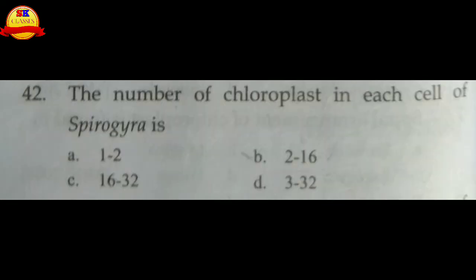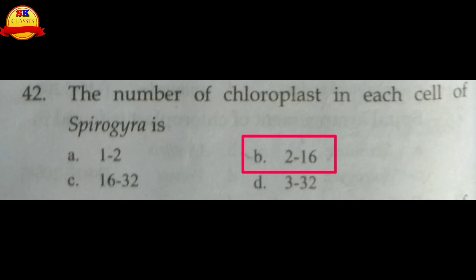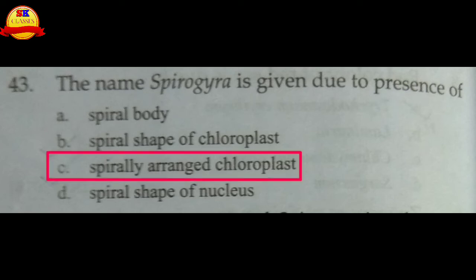The number of chloroplasts in each cell of Spirogyra is, according to the choices: A 1 to, B 2 to 16, C 16 to 32, D 3 to 32. B is right, that is 2 to 16. The name Spirogyra is given due to the presence of a spiral body, a spirally arranged chloroplast, or a spirally shaped nucleus. It's the C choice, a spirally arranged chloroplast.